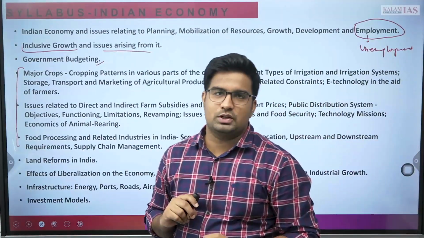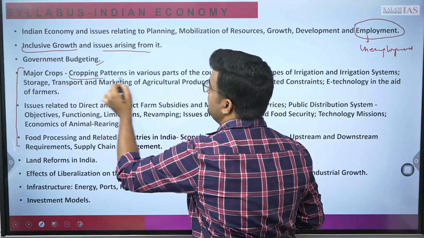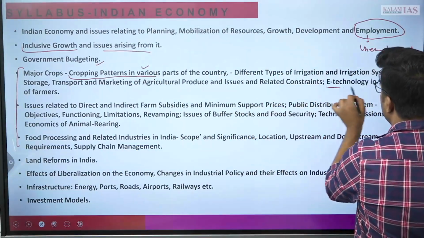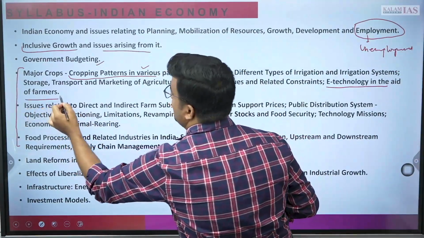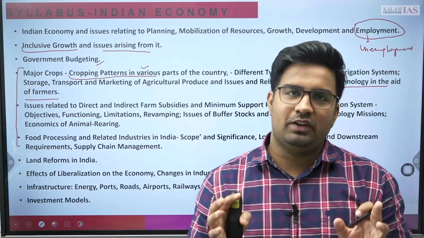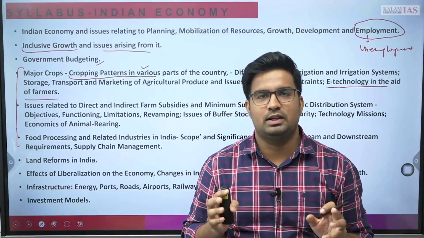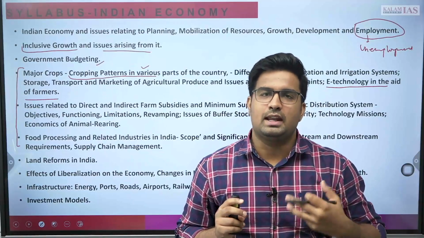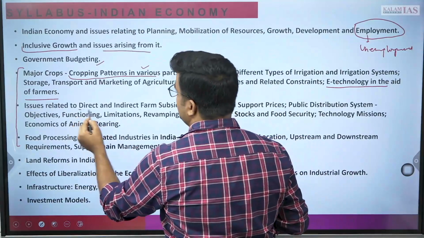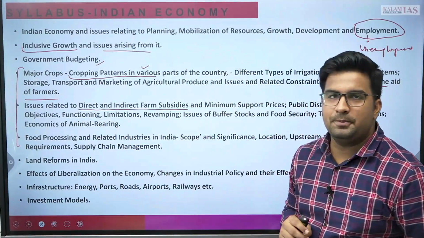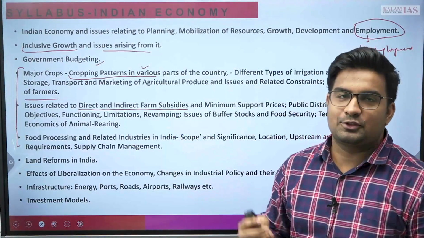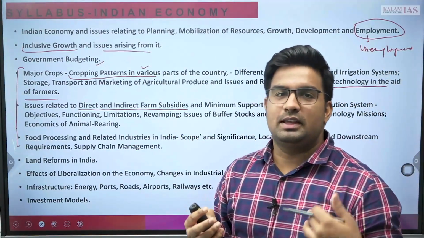This year we got 2 questions from the cropping pattern. One question is from here and another question is from the e-technology part in aid to farmers. So simply they are directly asking questions from the syllabus part. If you have brief idea of the syllabus part in the economics context, you will be able to solve the question and write a good answer at the same time. Apart from it, the next question was related to direct and indirect farm subsidy today. See, it is directly mentioned in the syllabus and the questions are also coming from there. So definitely this is going to make things much easier for you.